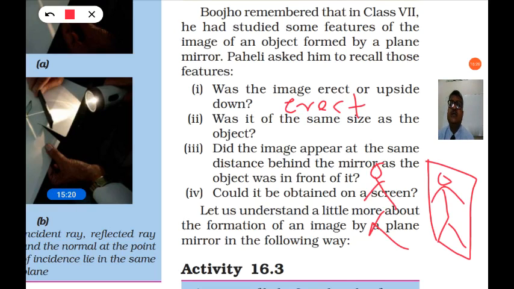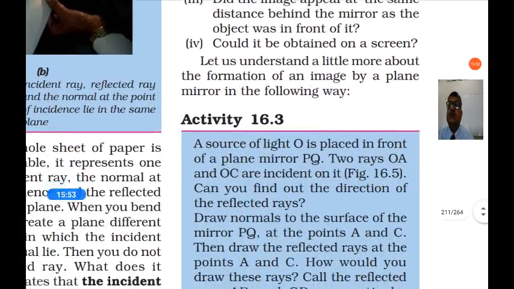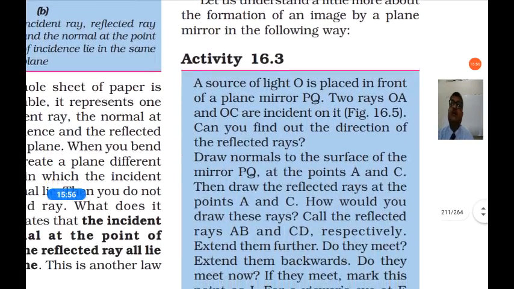What about the size of the image and object? So it is the same size as the object. Did the image appear at the same distance? Yes. However far you are standing in front of the mirror, the image is the same distance behind the mirror. And can you hold it on a screen? Can you take your image on the wall like a projector? No, it is not possible. So let us understand more about the formation of an image by a plane mirror.